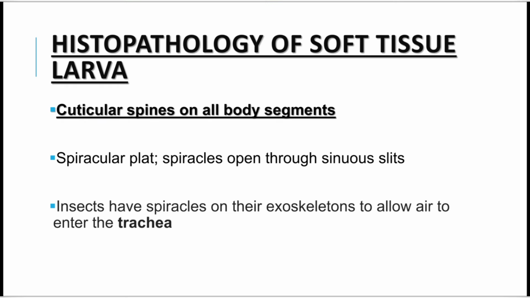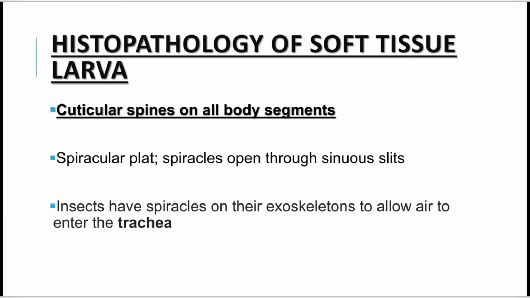Alright. Now guys, I will show you the histopathology of the larva. We have received a biopsy from an ulcer from a 32-year-old male patient who was diabetic, and we have processed the biopsy and examined it histopathologically. Then we have seen maggots in the soft tissue, especially in the adipose tissue in the subcutaneous area. So guys, what are the histopathological findings for the diagnosis of larva?